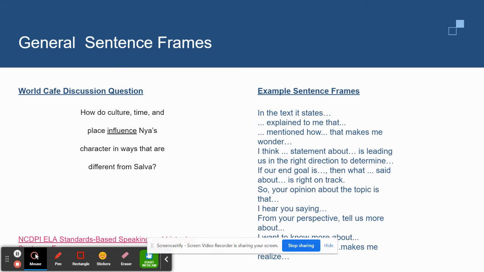This slide shows some examples of sentence frames from the NCDPI ELA Standard-Based Speaking and Listening Sentence Frames document. I have linked the document to this slide. On the left-hand side, you will see one of the World Cafe discussion questions, and on the right-hand side, you can see the sentence frames. I can already have these printed on cardstock and laminated for multiple uses.